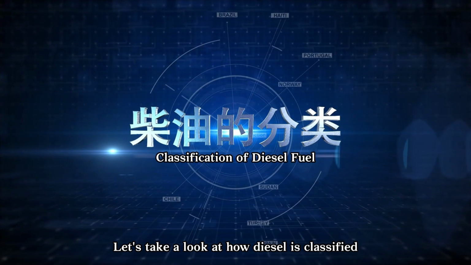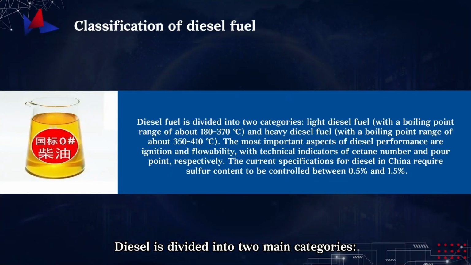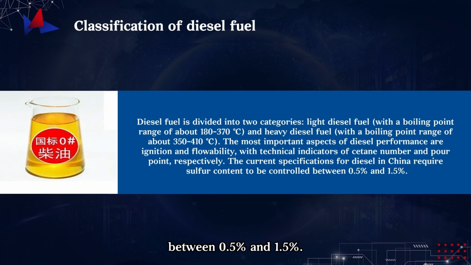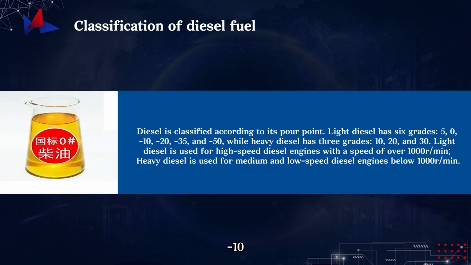Let's take a look at how diesel is classified. Diesel is divided into two main categories, light diesel and heavy diesel. Among the performance characteristics of diesel, the most important are ignitability and fluidity. Their technical indicators are the cetane number and the pour point respectively. According to China's current diesel specifications, the sulfur content is required to be controlled between 0.5% and 1.5%. Light diesel is graded based on its pour point. Light diesel has 5 grades: 5, 0, -10, -20, -35, and -50. Heavy diesel has 3 grades: 10, 20, and 30.